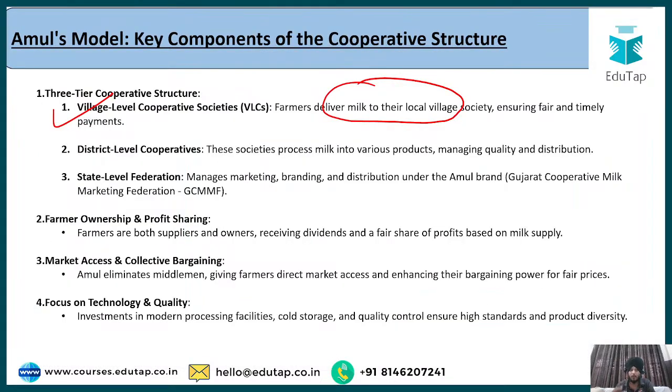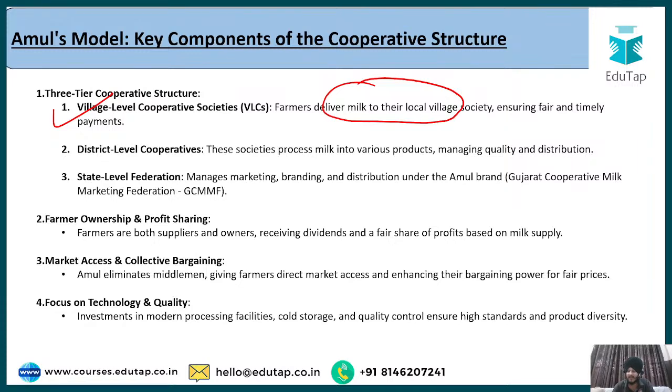Yes, so the job of this state level federation is basically to manage the marketing, branding and distribution under the Amul brand. Fine. So it basically sees at the umbrella level. So this is the three-tier cooperative structure regarding the Amul model. And apart from that, the other advantages of this cooperative structure is that the farmers are both suppliers as well as the owners.